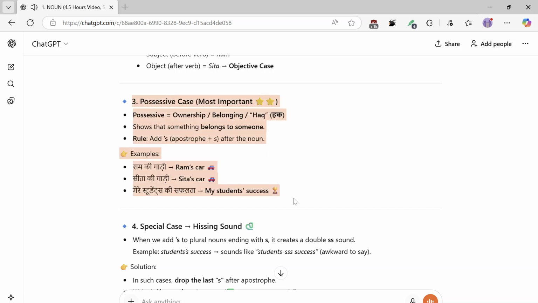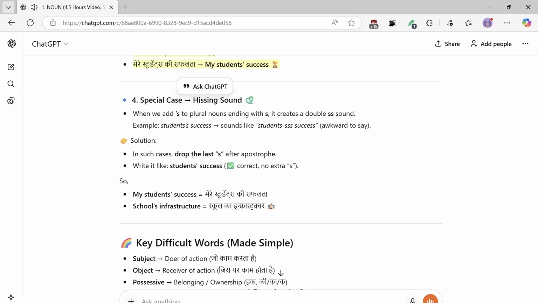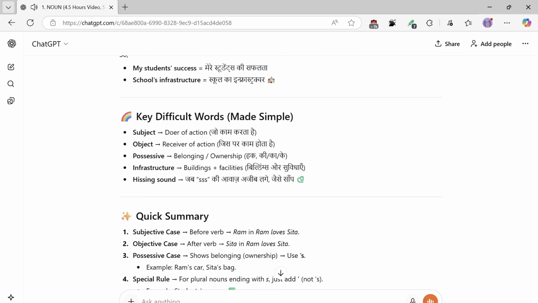4. Special case, hissing sound. When we add 's to plural nouns ending with s, it creates a double s sound. Example: students's success sounds like student-ss success. Awkward to say. Solution: in such cases, drop the last s after the apostrophe. Write it like students' success, correct, no extra s. So, my students' success equals mere students ki safalta; school's infrastructure, school ka infrastructure.